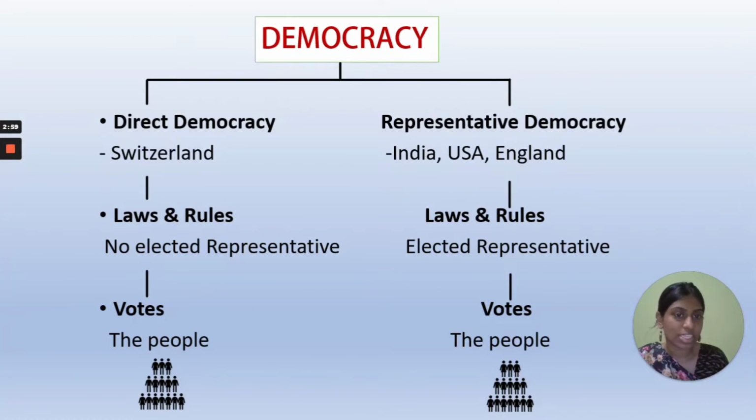Next, we will see about representative democracy. In what all countries is there representative democracy? India, USA and England. So in representative democracy, the people will vote for one person. Okay, so that elected representative will be in charge of formulating the laws and rules of the country.